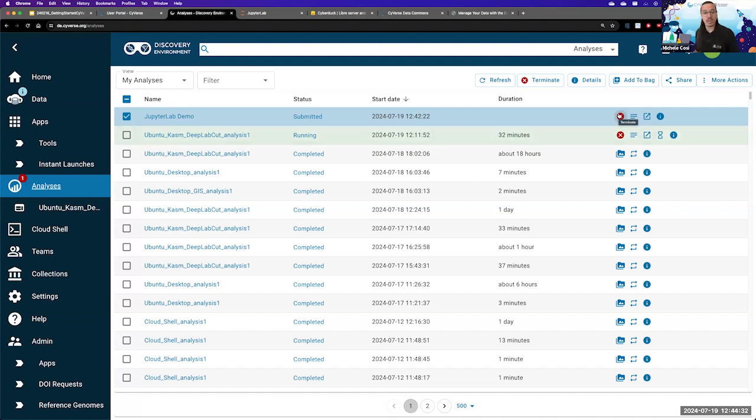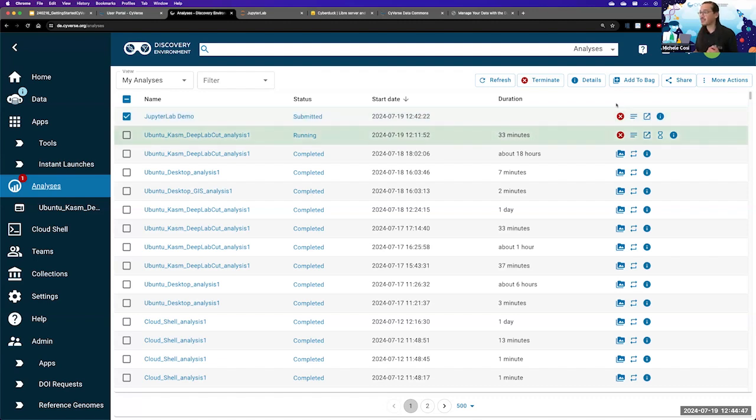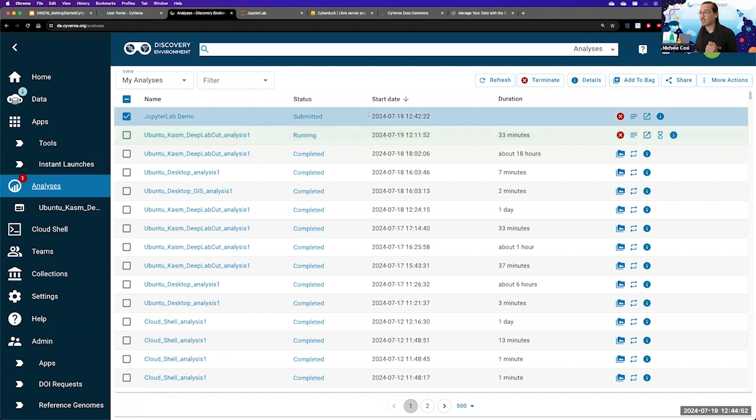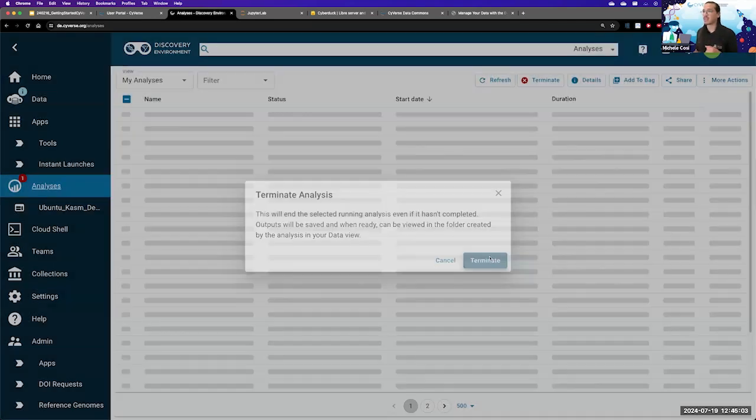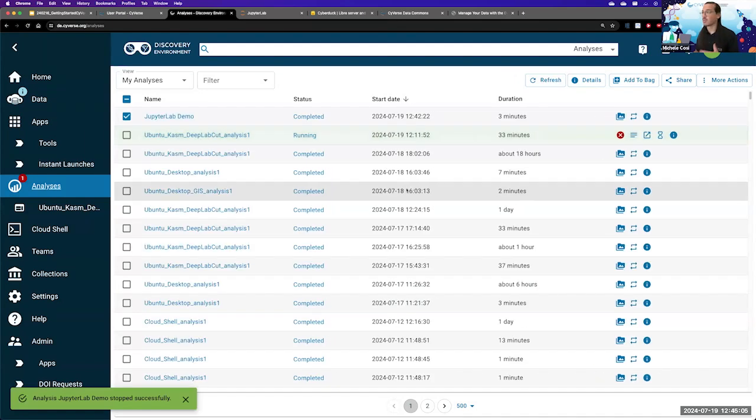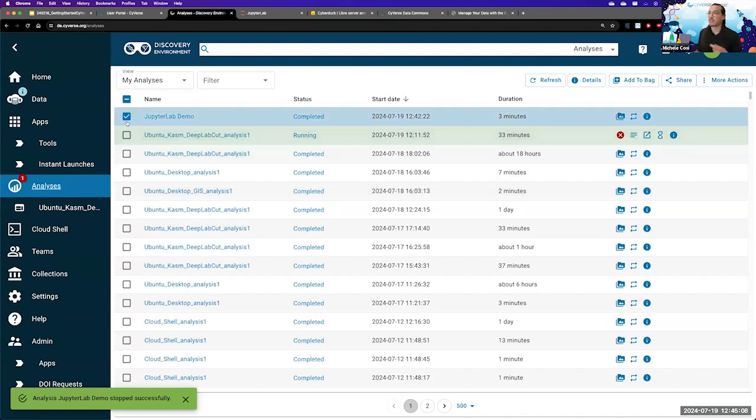You can turn on the car and leave, not go anywhere with the car, and the car is still going to be sitting there burning its energy, burning its gas, oil, or if you have an electric car, burning some of that electricity. So in order for you to stop the application, do select the application that you require and click the terminate button. A pop-up is going to come up. Here you can terminate your analysis, and this will help you save some of those compute hours.